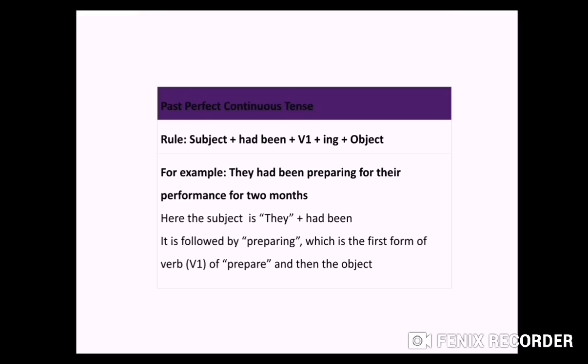Let's see the example. They had been preparing for their performance for 2 months. So they had been will come. Prepare is first form of verb, so add ing in that, preparing for their performance for 2 months. So I'll give you one more example. She had been dancing since long. So this is your past perfect continuous.